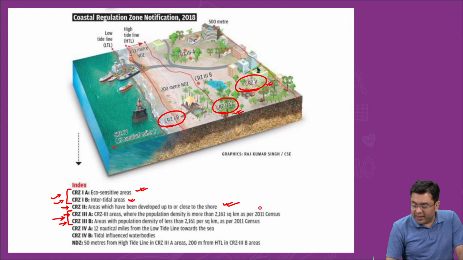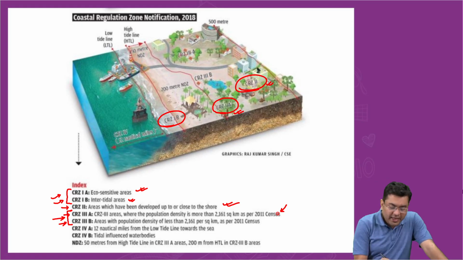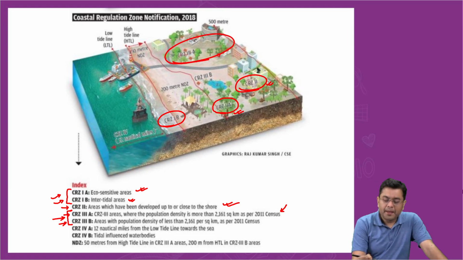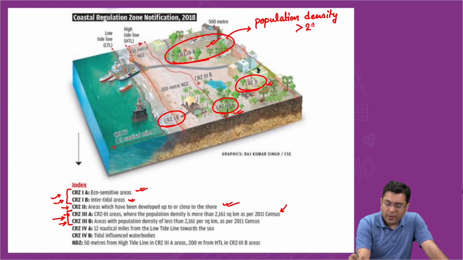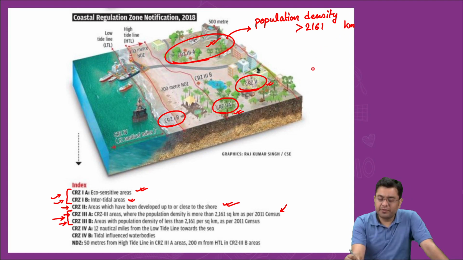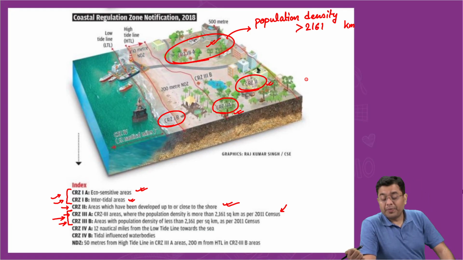So, CRZ3 areas where the population density is less than 2161 people per square kilometer as per the 2011 census, they have been put under 3A. And where the density is more than 2161, population density higher than 2161 per square kilometer as per 2011 census, in those areas, some amount of infrastructure, building, etc. can be carried out.